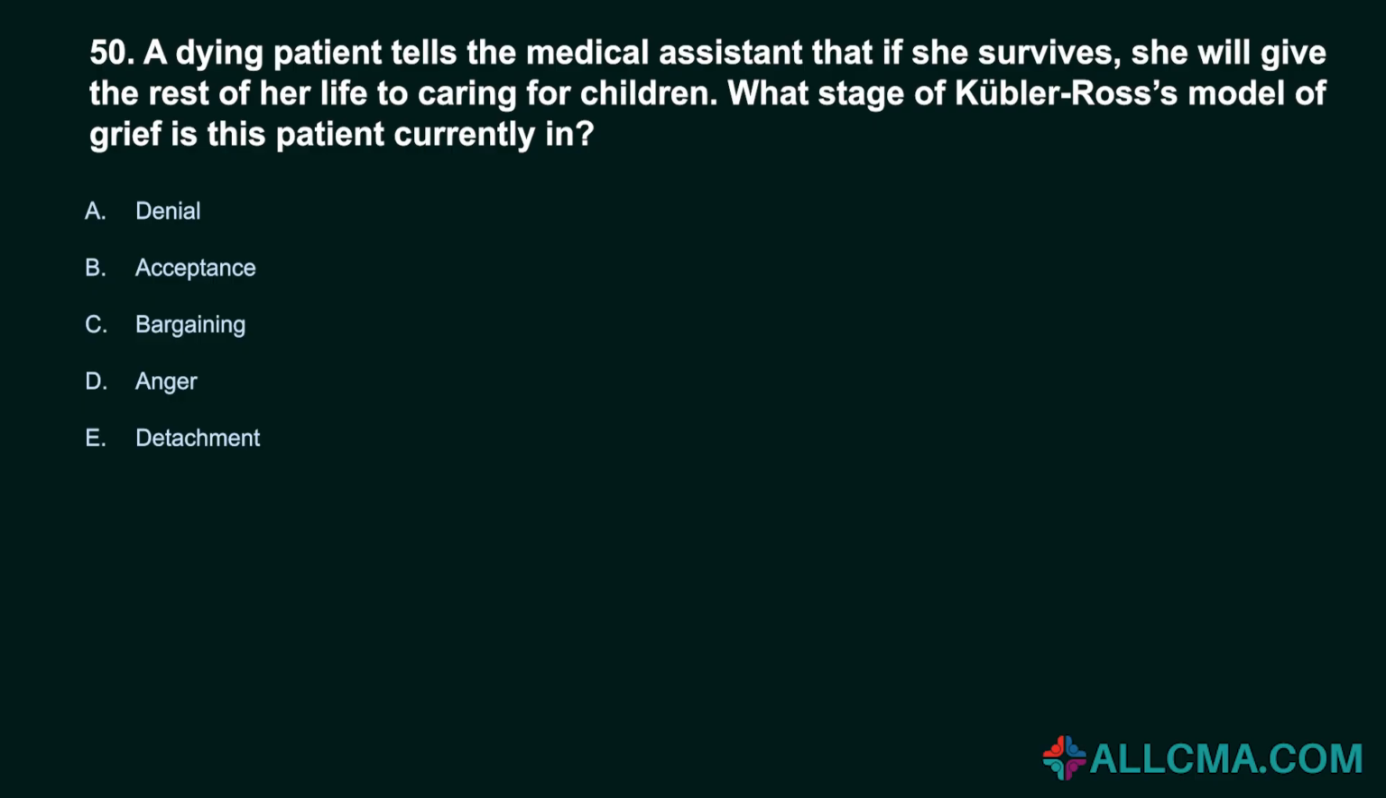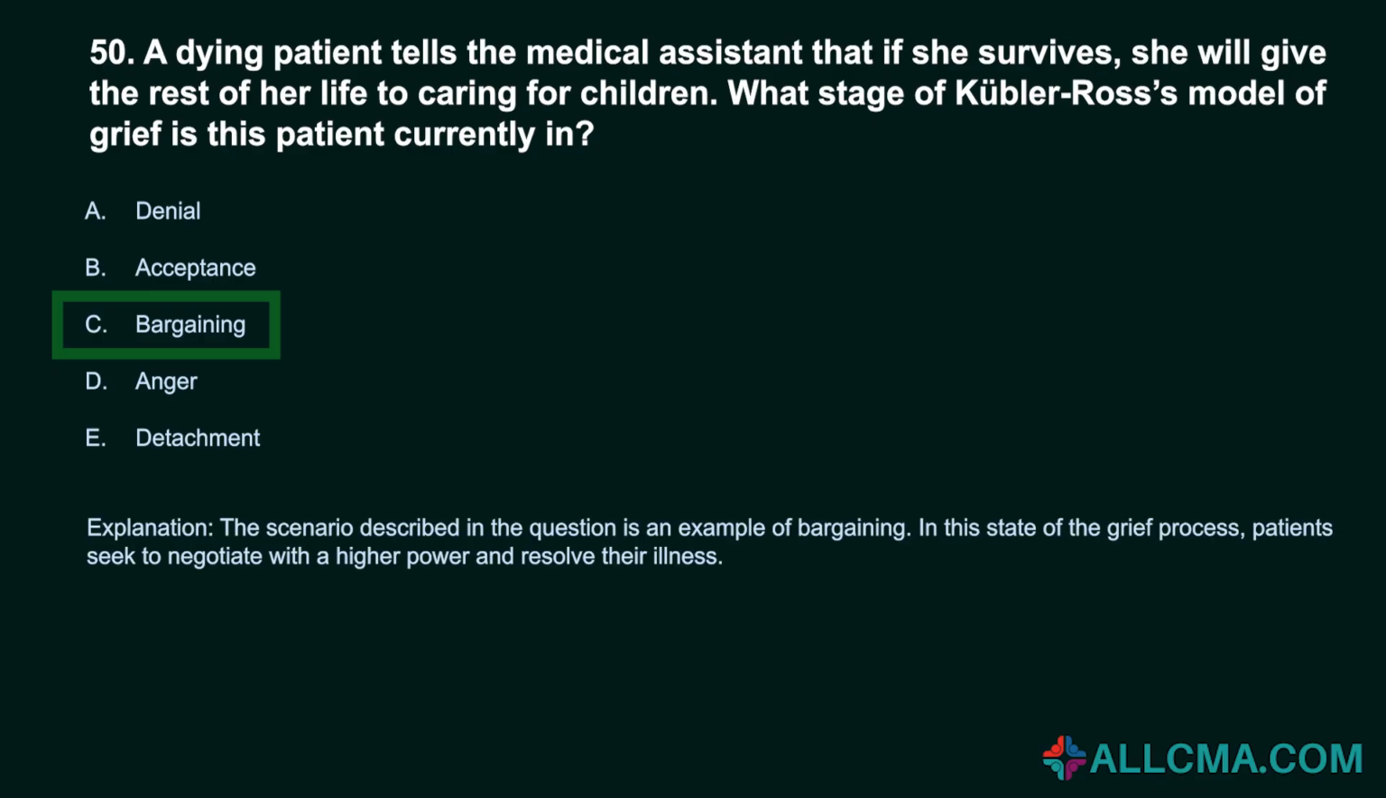50. A dying patient tells the medical assistant that if she survives, she will give the rest of her life to caring for children. What stage of Kubler-Ross's model of grief is this patient currently in? A. Denial. B. Acceptance. C. Bargaining. D. Anger. E. Detachment. Correct answer, C. Bargaining. The scenario described in the question is an example of bargaining. In this stage of the grief process, patients seek to negotiate with a higher power and resolve their illness.